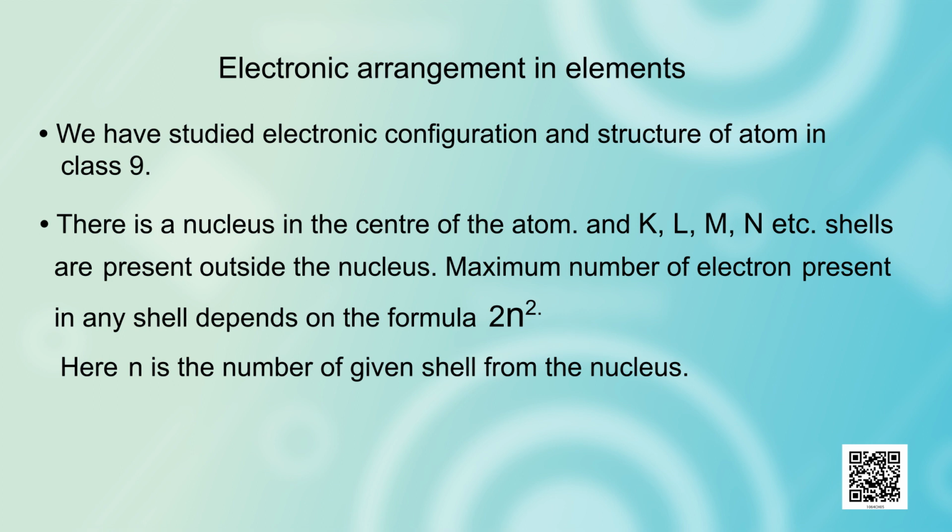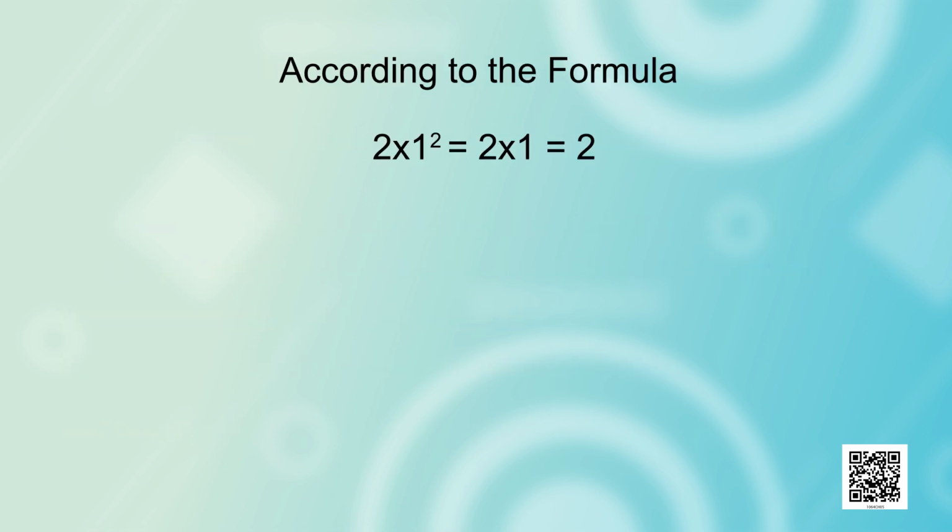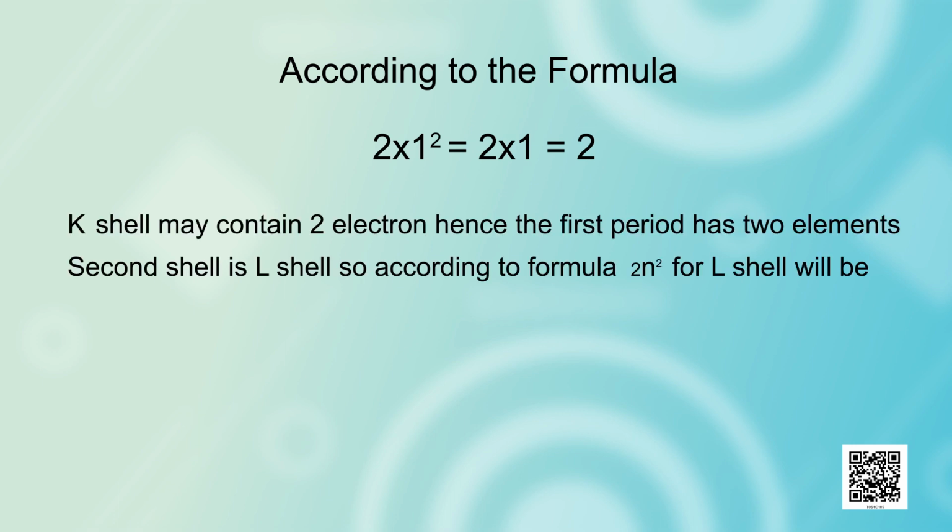For example, the first shell outside the nucleus is the K shell, so for the K shell, n is 1. According to the formula, 2n squared is 2 into 1 squared, that is 2 into 1, which is equal to 2. Like this, we can conclude that the K shell may contain 2 electrons and hence the first period has 2 elements.